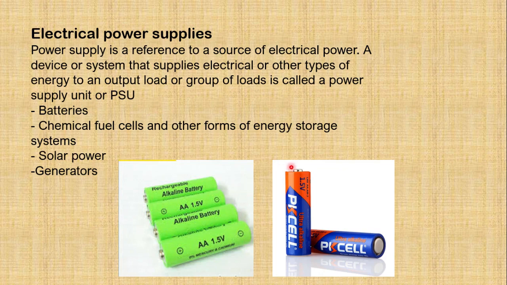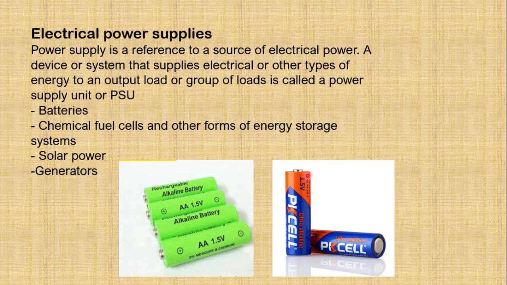Now we will see what the electrical power supplies are. In an electric circuit, electricity flows, which means some energy or electrical power is there. What are the sources of this electrical power? Electrical power is supplied by a battery, by a fuel cell, by solar power or generators. You have seen these cells in your daily life, that we use in clocks and in toys.